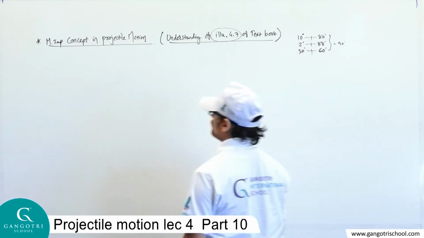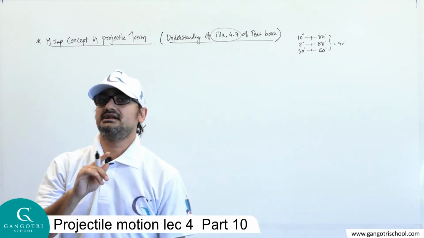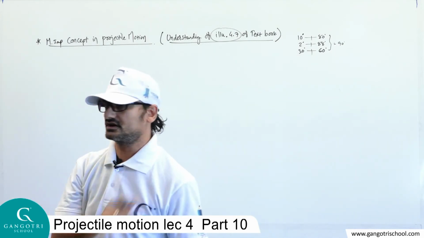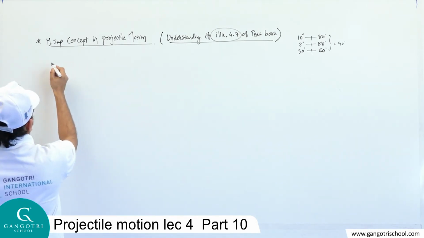If an object is thrown at an angle theta, then at an angle 90 minus theta, in both cases range will be same. Let's prove it.